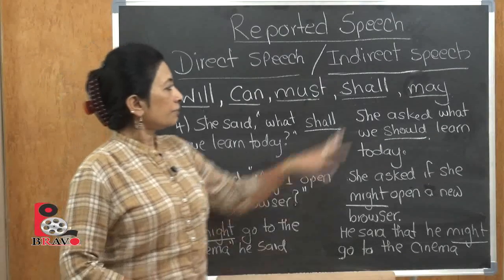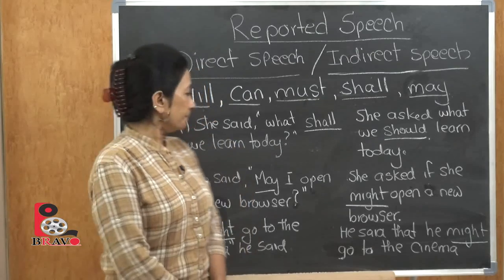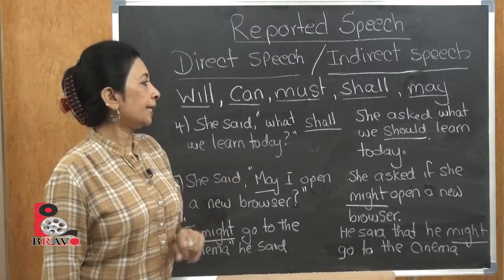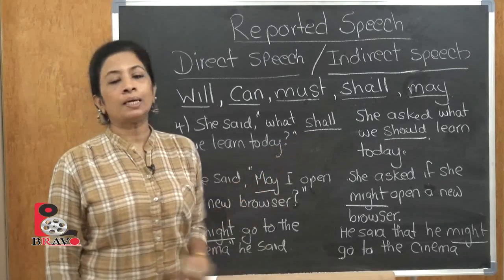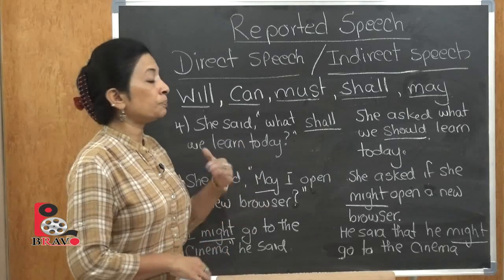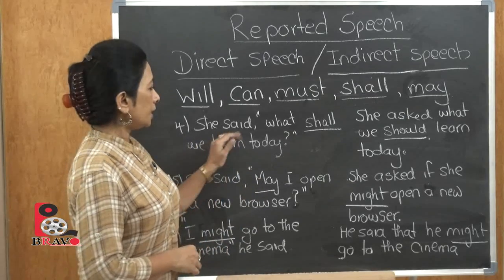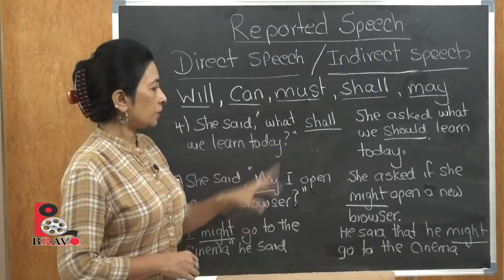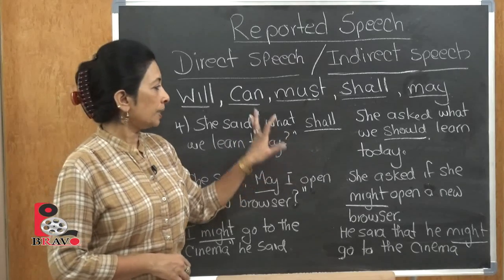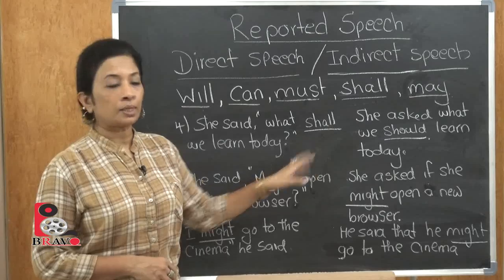Let's move on to the 4th one, which is shall. She said, "What shall we learn today?" So it's a question format within the quotation because it's a speech, but a question speech. The moment it becomes a question, you know there should be a question mark added to it, and it will still be within the quotation.